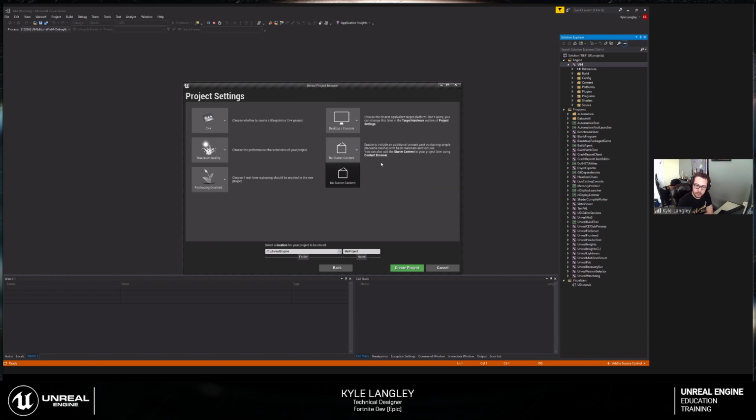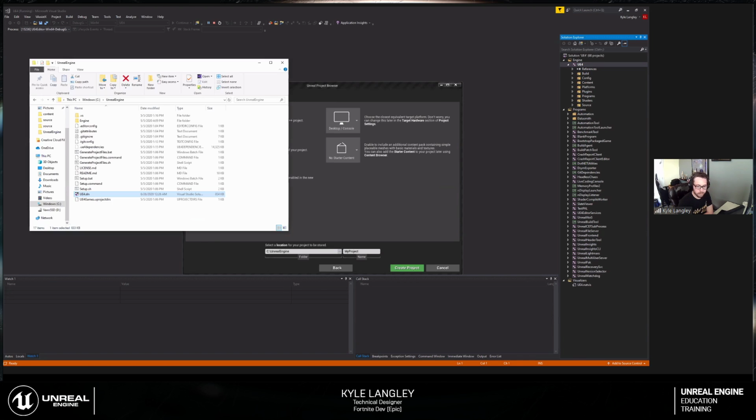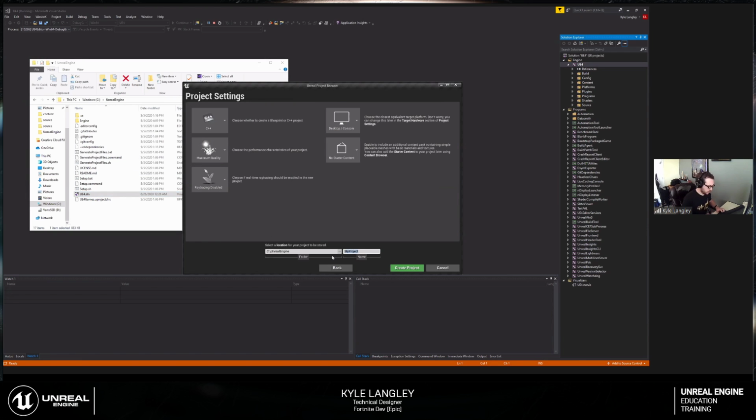This is just very basic meshes that come with the engine. We have so much free content these days that the use case of this isn't necessarily as strong as maybe it was a couple years ago. But up to you. And then you choose the location that you want to install this. Typically speaking, I put it in the same location as the engine is installed. So C Unreal Engine for me. And then, we can call this edu. And this will actually put, as you can see, it'll create the project right there in the same directory.